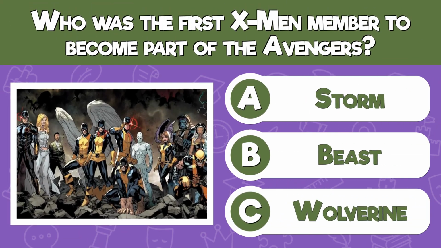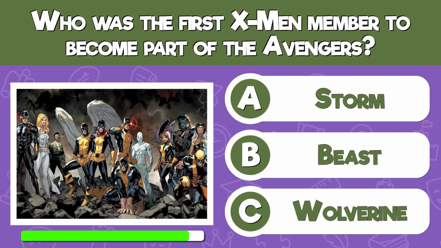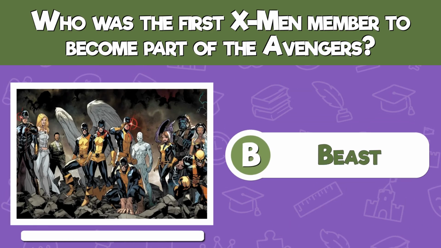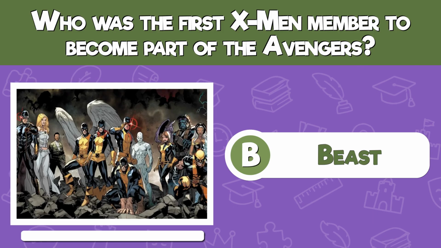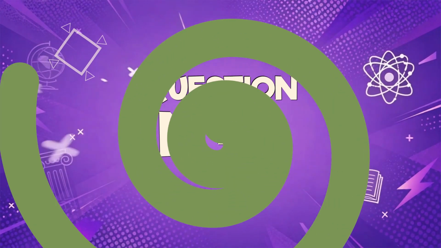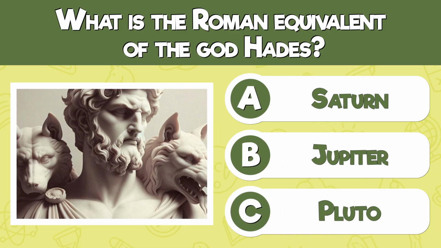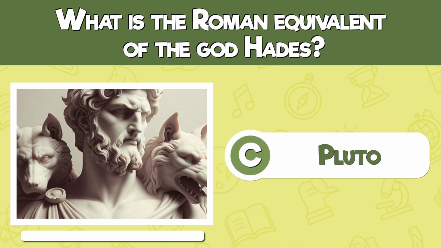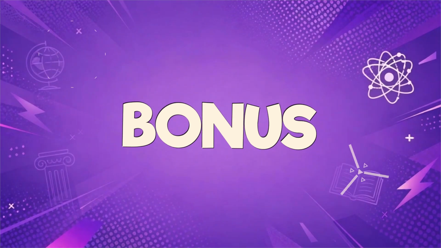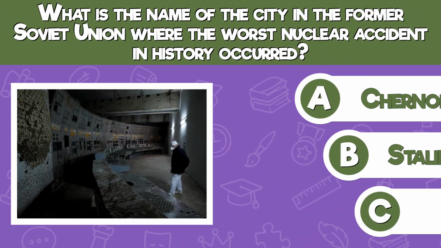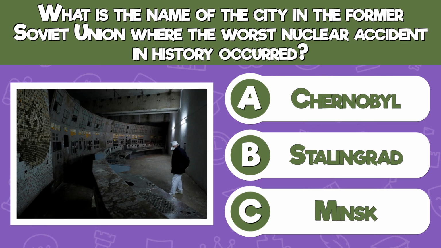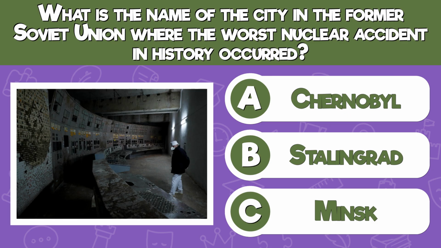Who was the first X-Men member to become part of the Avengers? Beast. What is the Roman equivalent of the god Hades? Pluto. What is the name of the city in the former Soviet Union where the worst nuclear accident in history occurred? Chernobyl, Stalingrad, or Minsk?